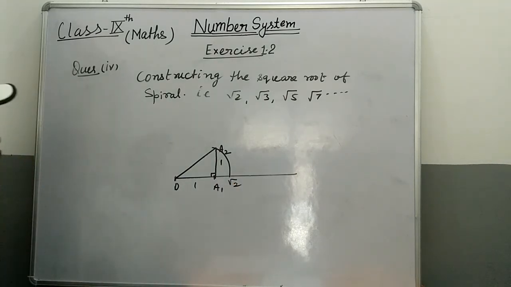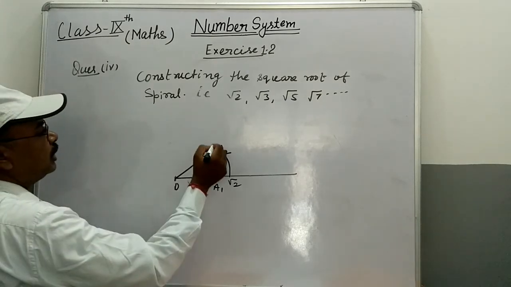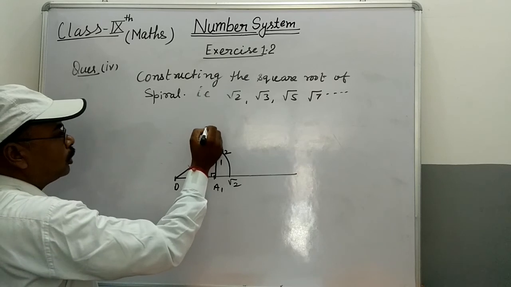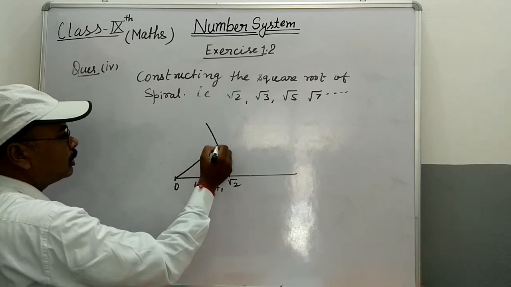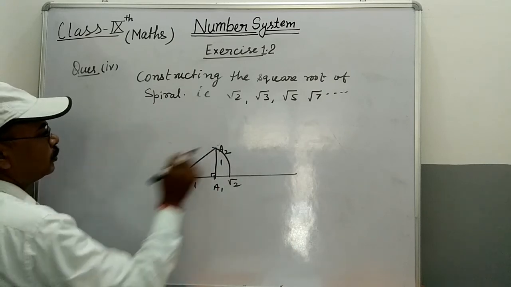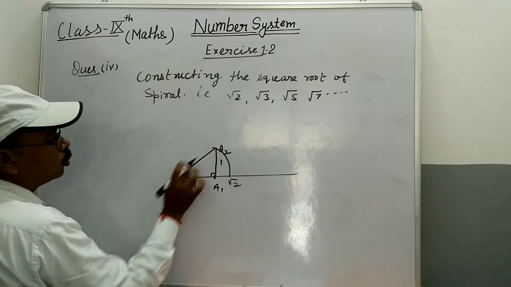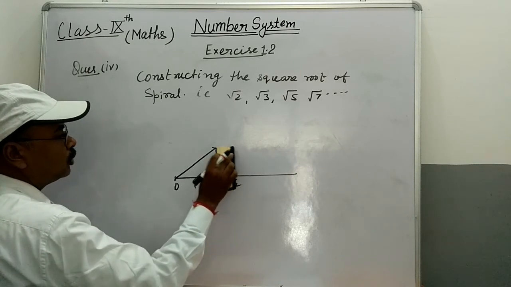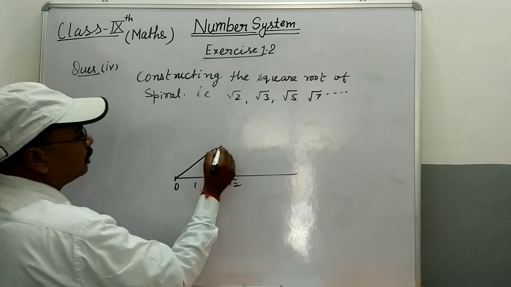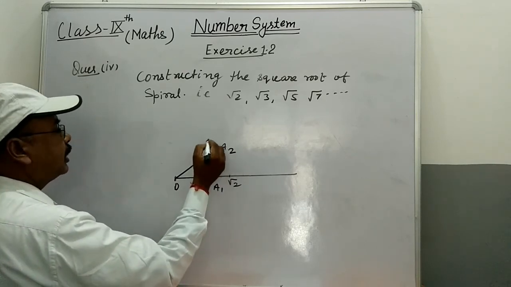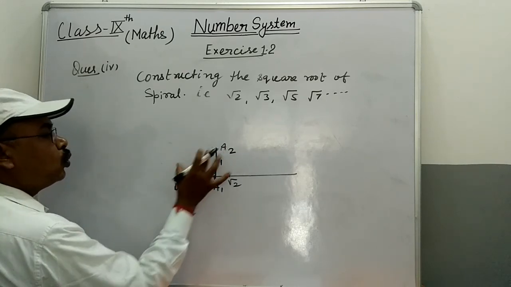Students, for the spiral representation we draw a perpendicular of unit distance on OA2. See here, this is A1, this is A2.